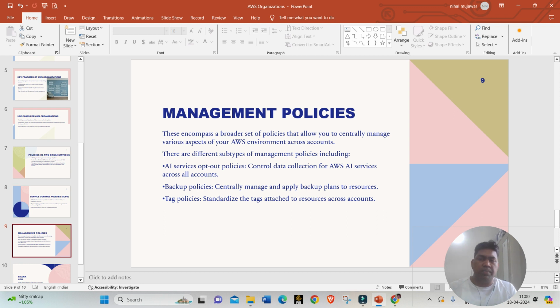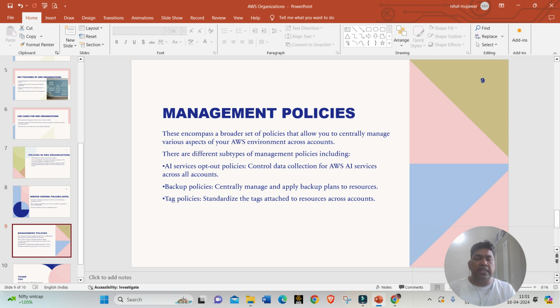Let's talk about management policies. Management policies encompass a broader set of policies that allows you to centrally manage various aspects, mainly with respect to different applications. There are mainly three subtypes of management policies: AI services opt-out policies, backup policies, and tag policies.